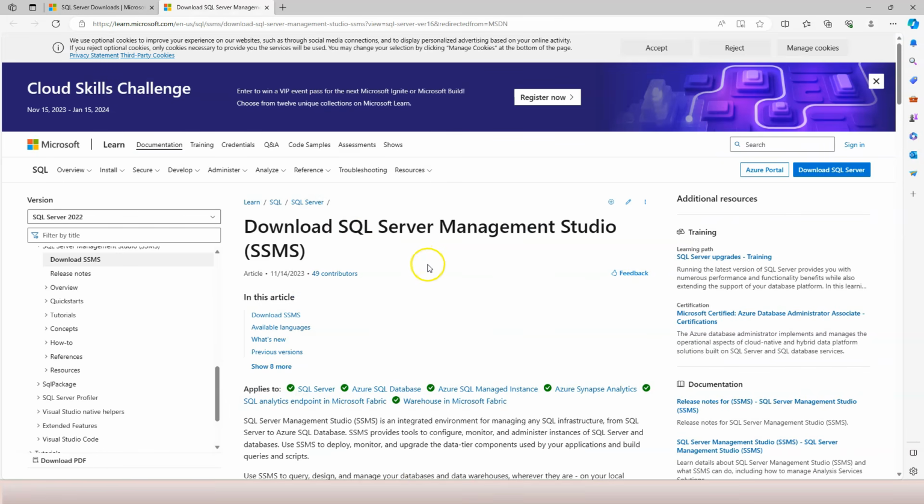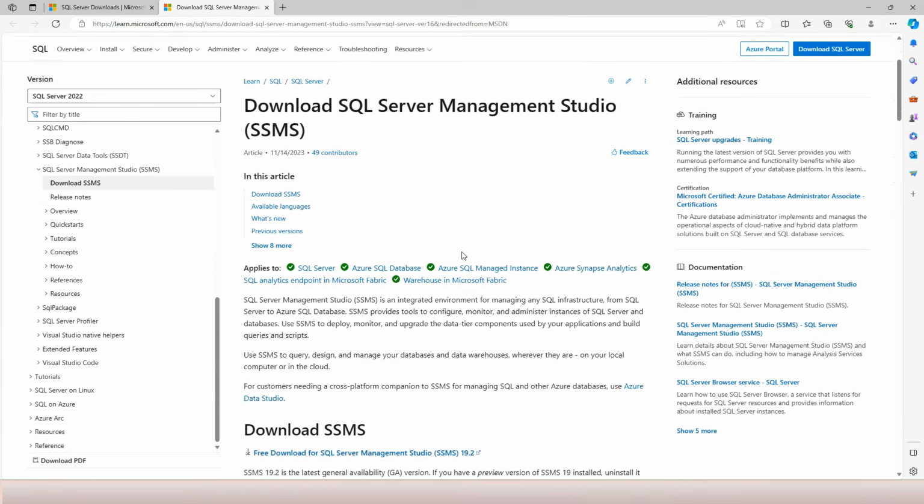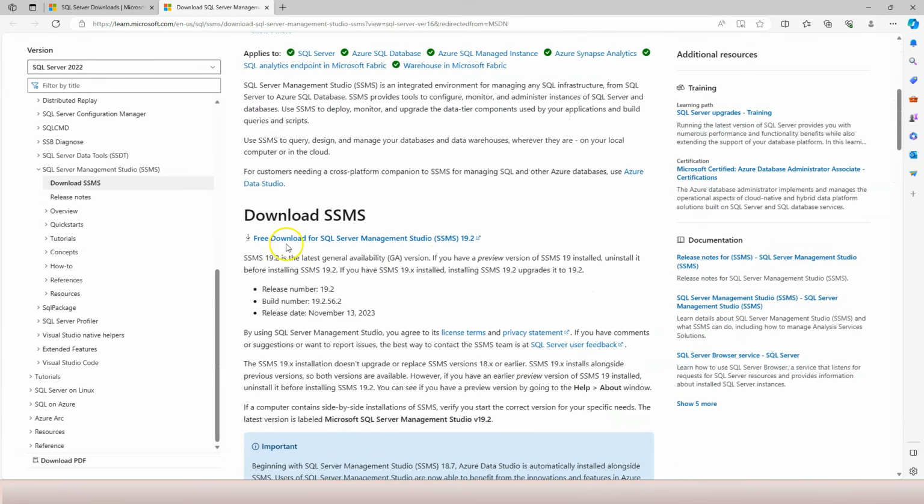So it takes you to download SQL Server Management Studio, and then you could scroll down and it says free download for SQL Server Management Studio 19.2. So this is the latest at this moment, and today is December 12, 2023. By the time that you watch this video, the SQL Server Management Studio may become 20-something, may become 30-something. It doesn't really matter. The basics of using SQL Server Management Studio haven't changed for decades. Let's try to download the latest version now.